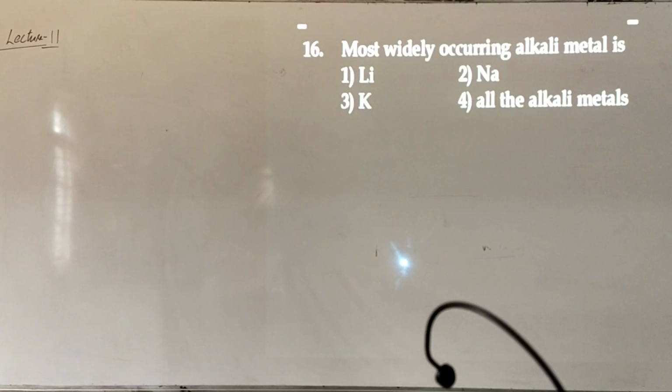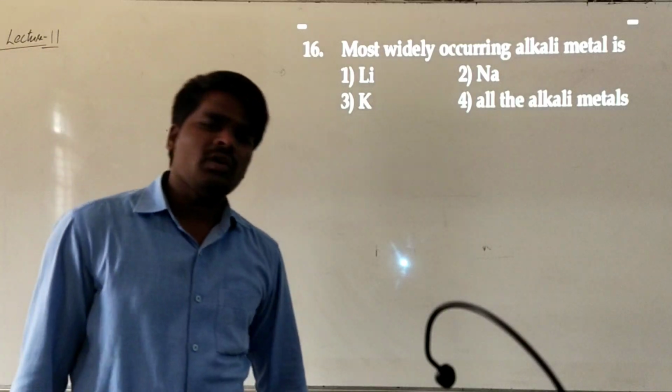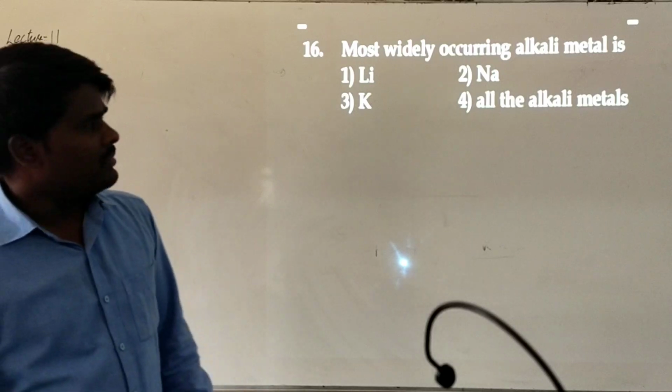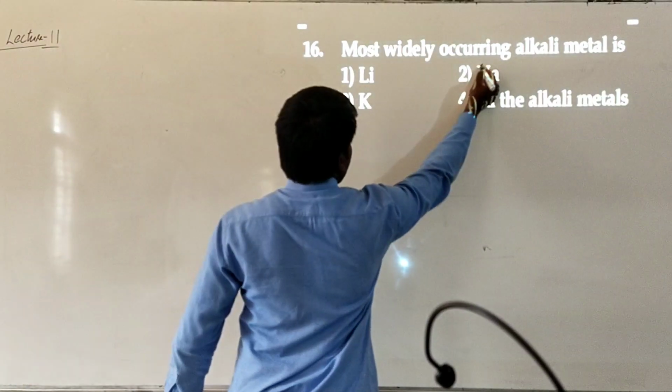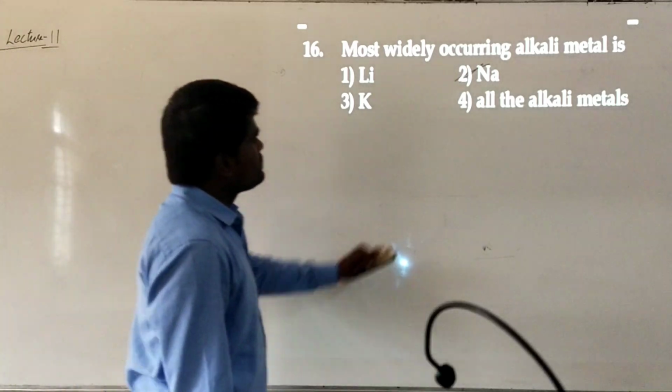Coming to the next question: most widely occurring alkali metal. It is a question about the natural abundance of alkali metals. Among the alkali metals, sodium is the most abundant, followed by potassium. Here we have a question about the most abundant. The most abundant will be sodium. Right? It's a direct question.